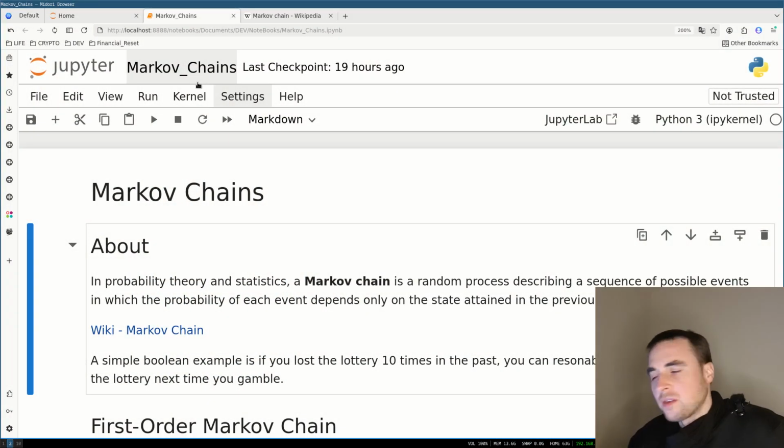Hi, I'm going to have a look at Markov chains and I'm going to use them to make some drum patterns, which will be fun. So what is a Markov chain?